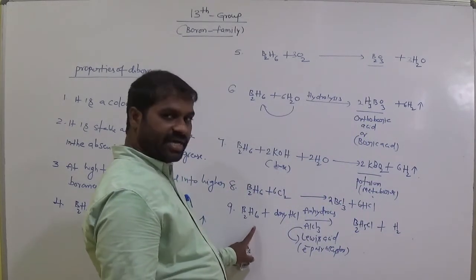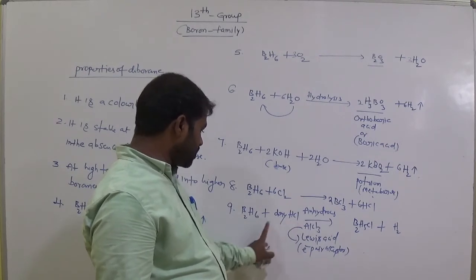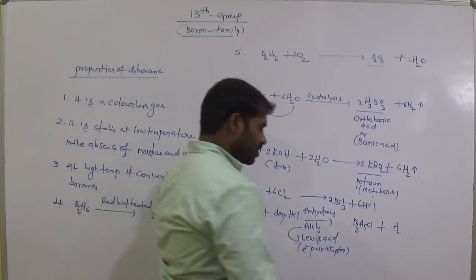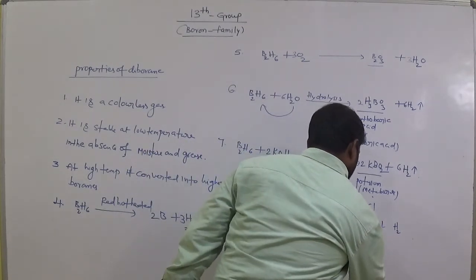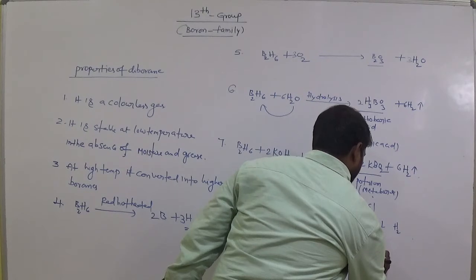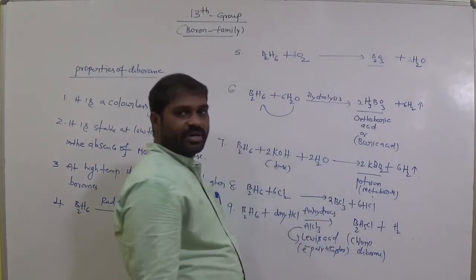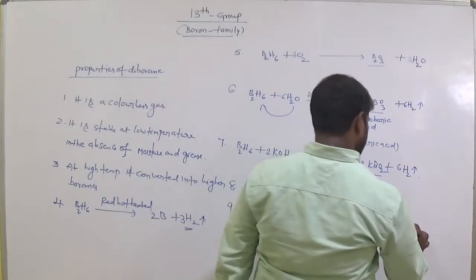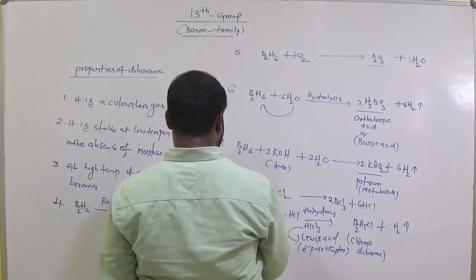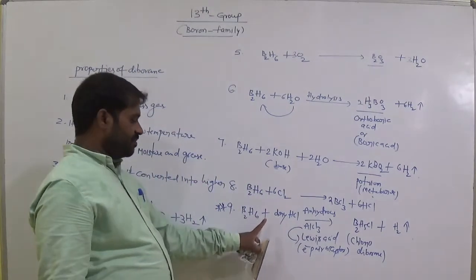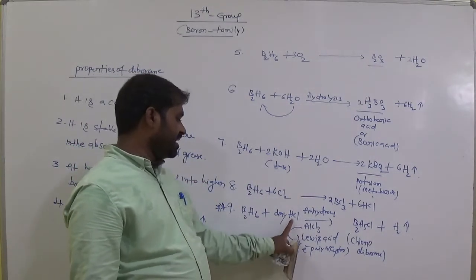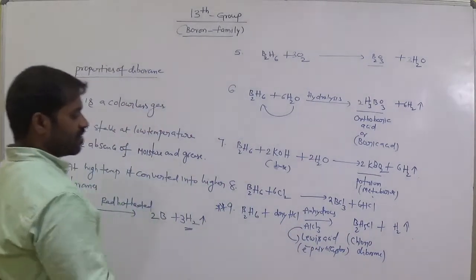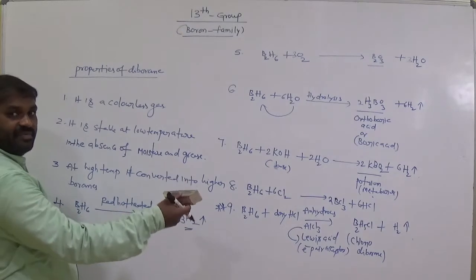So B2H6, remove one hydrogen and add this chlorine. Then B2H5Cl, chlorodiborane. B2H6 means diborane. Remove one hydrogen and keep one chlorine. Then it is chlorodiborane and H2 gas. The removed hydrogen leaves as H2 and this chlorine is substituted here. Okay, chlorodiborane, B2H5Cl.